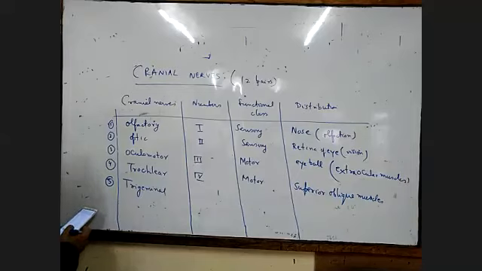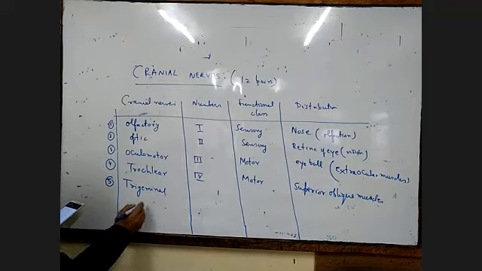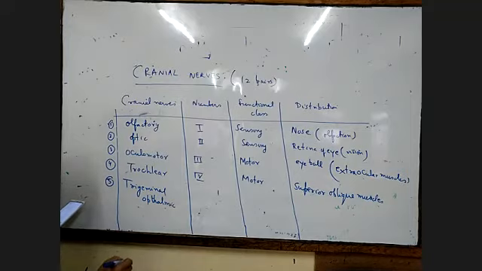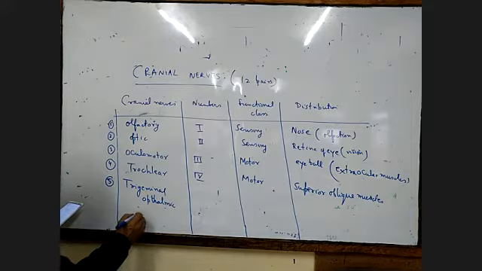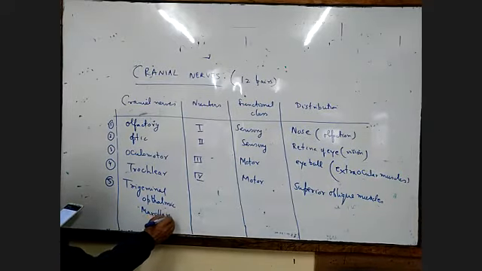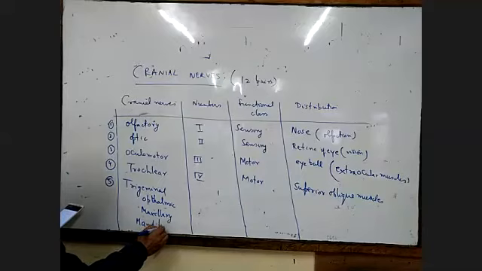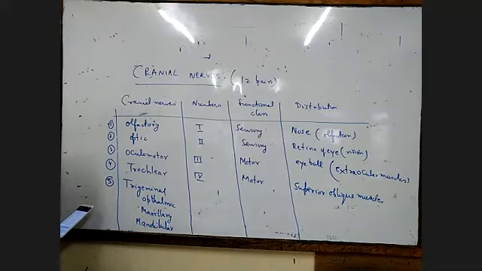Trigeminal has ophthalmic, maxillary, and mandibular divisions: ophthalmic, maxillary, and mandibular.